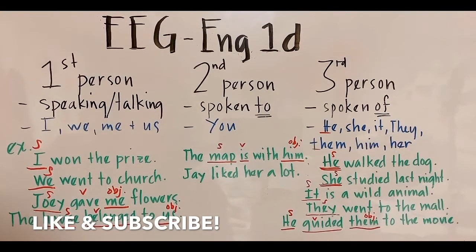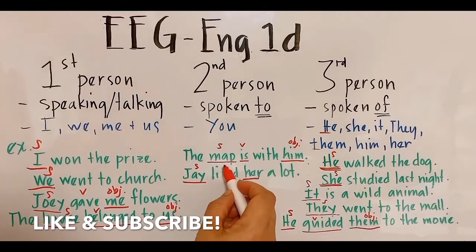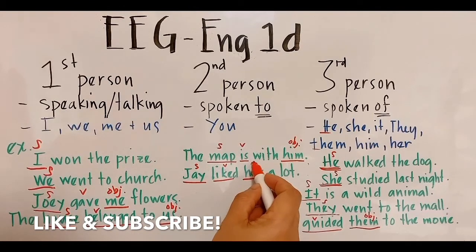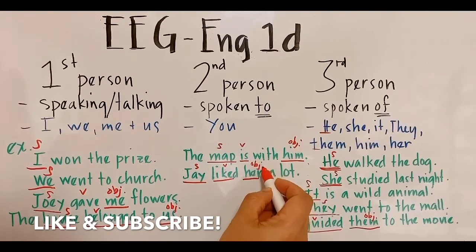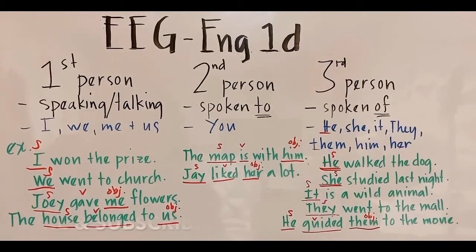Now let's go to her. Jay liked her a lot. What is the subject? It is Jay and the verb is liked. Her is the object, object pronoun. Her is being spoken of. Likewise with him here, it's being spoken of. So that's how the personal pronouns are being categorized.